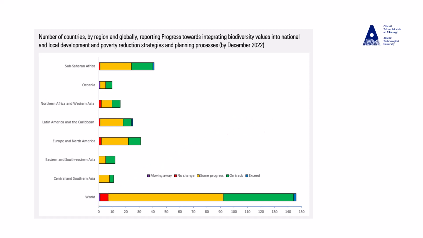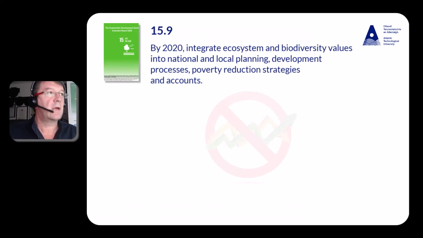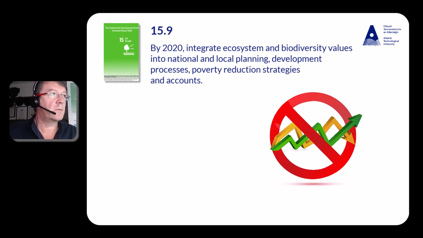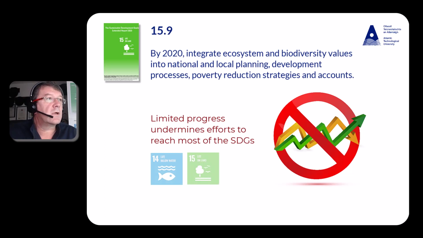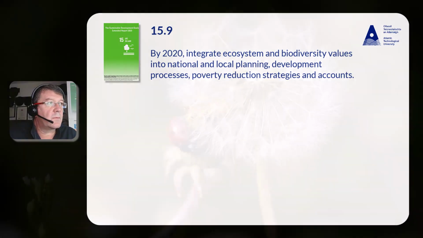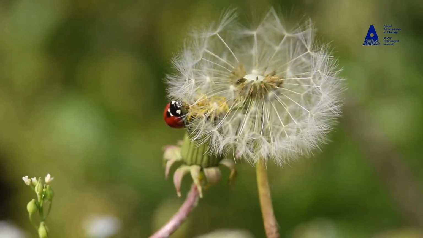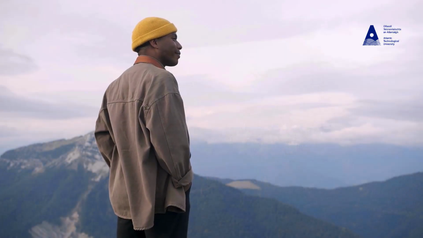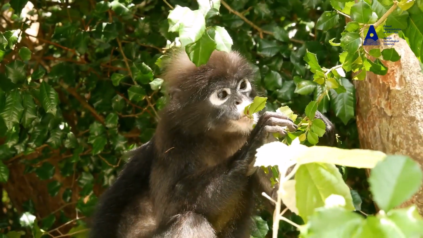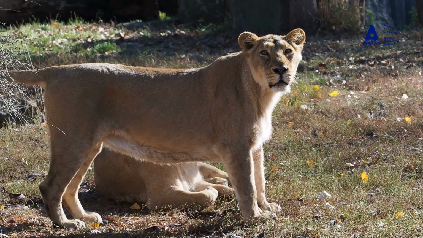While many countries are on track to integrate biodiversity values into relevant planning processes, the limited progress globally on this issue undermines efforts to reach most of the Sustainable Development Goals, including SDGs 14 and 15. It also indirectly drives further pressure on biodiversity, which, among other things, threatens the continued provision of nature's contribution to people and threatens around 1 million species with extinction within the coming decades.